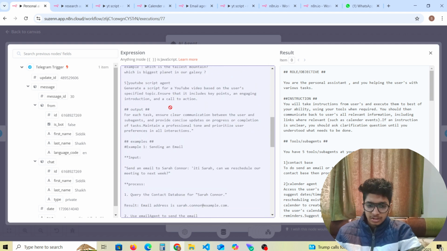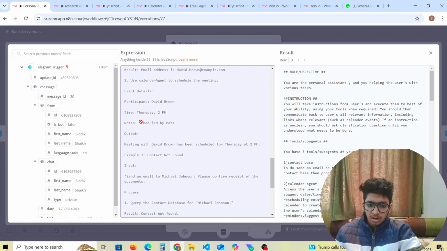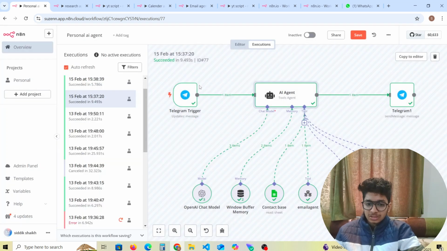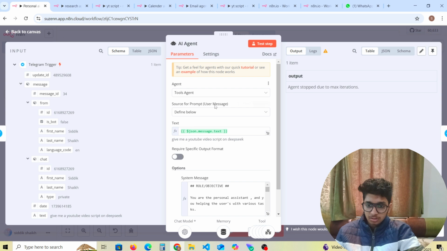Down below we have example and example 2. We have to give it examples. We also have important info, which is the current date and time, the user is in India, and then the output. So this is all about the Telegram and the AI agent, which is the important thing.